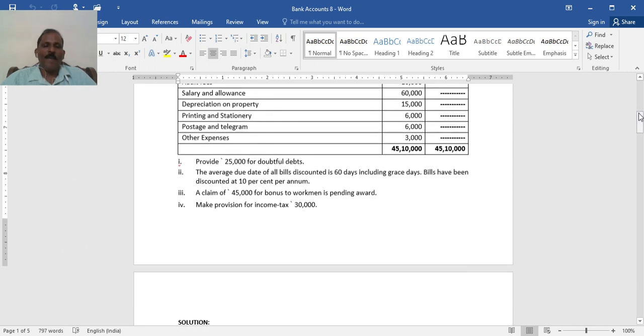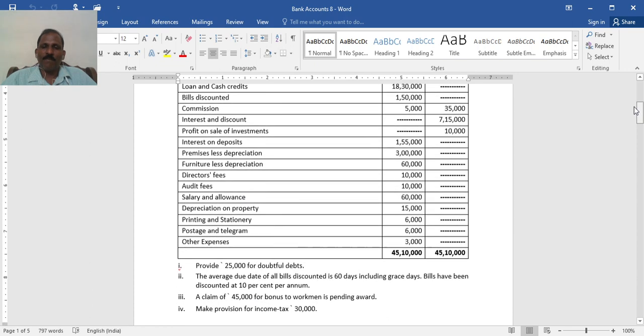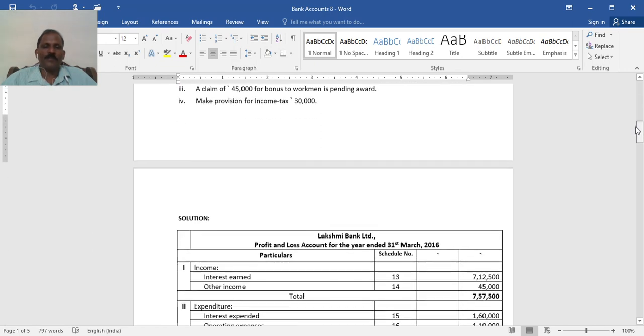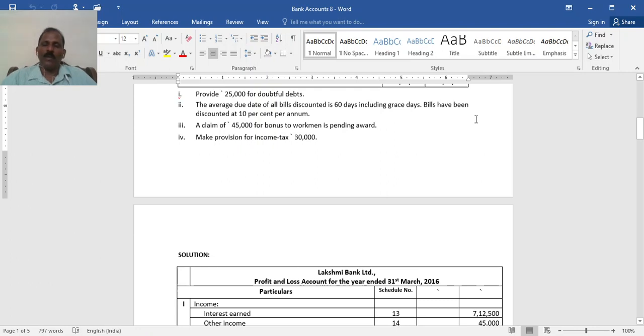Now the adjustments. Provide 25,000 for doubtful debts. It is a provision deducted from bills discounted. Then the average due date of bills discounted is 60 days including grace days. Bills have been discounted at 10% per annum, and 60 days has to be calculated. Maybe bills discounted 1 lakh 50,000 on that. That is to provide rebate. You know that it should be deducted from interest and discount, then shown as a liability.